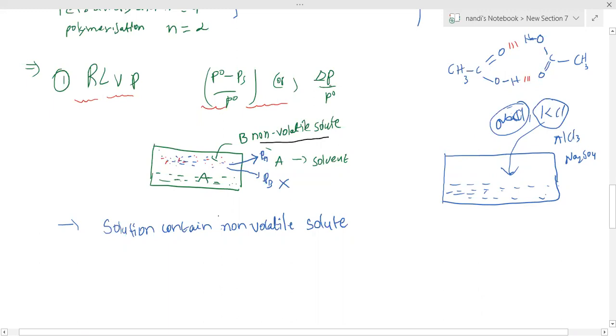That behavior is what we call colligative properties. When a non-volatile solute dissolves in the solution, it can show some characteristic properties. Those properties we call colligative properties. I think I discussed it in the previous class, you may find it. Did you understand or not? Nagarjuna, I think you got it. Fine.